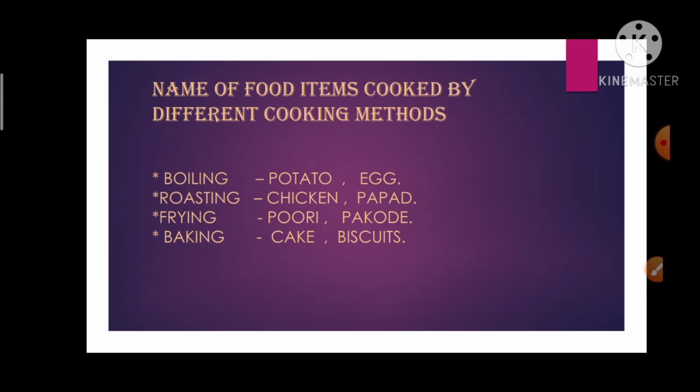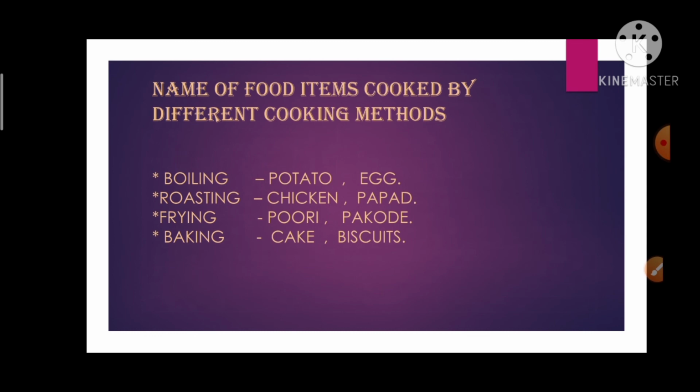Name of food items cooked by different cooking methods. Here you can see the methods of cooking, and in front of the method of cooking there are some food items. Those are cooked by these cooking methods. Boiling: potato, eggs.